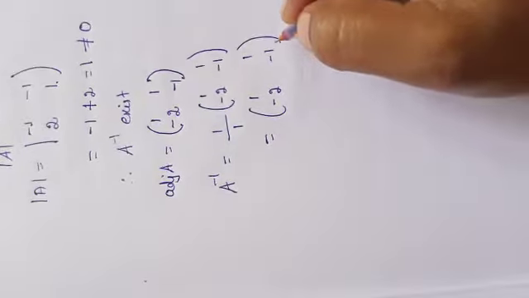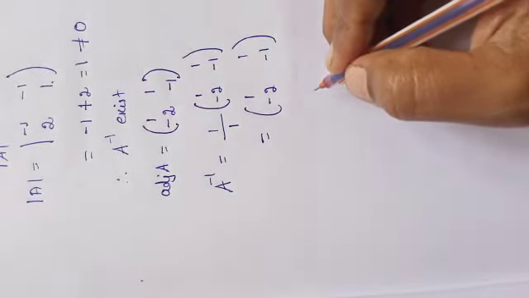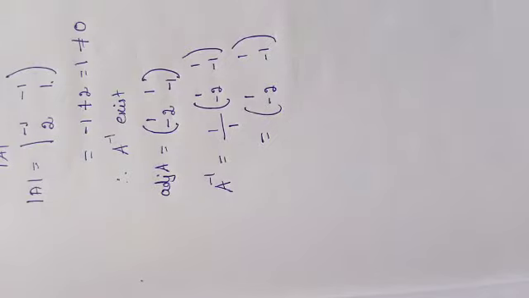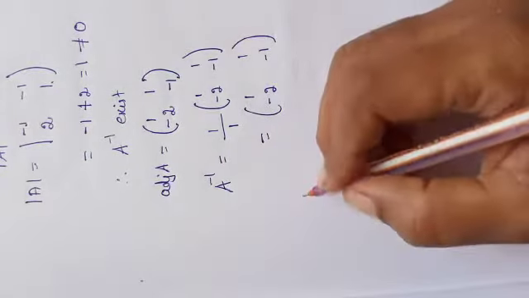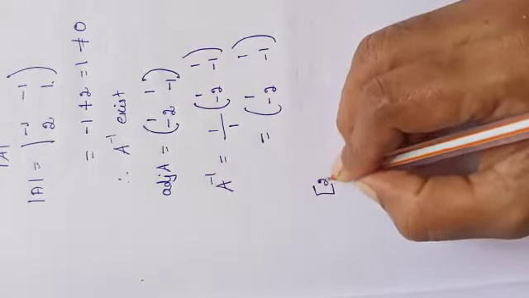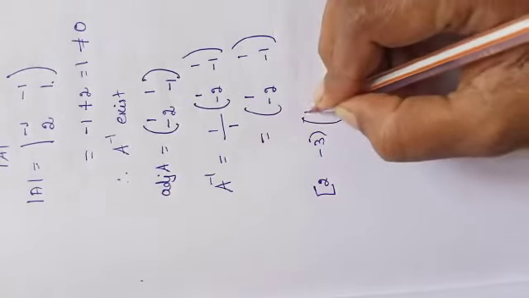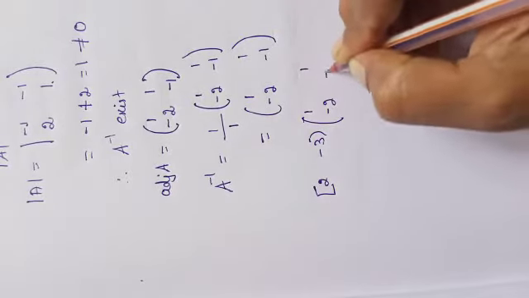Now we have to find out that coded message into decoding matrix will give us the decoded message. So first the coded message, that is 2 minus 3, into this decoding matrix 1 minus 2 minus 1.